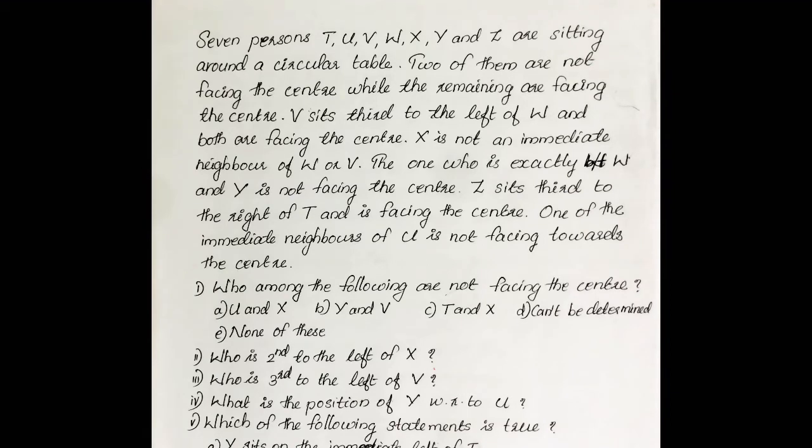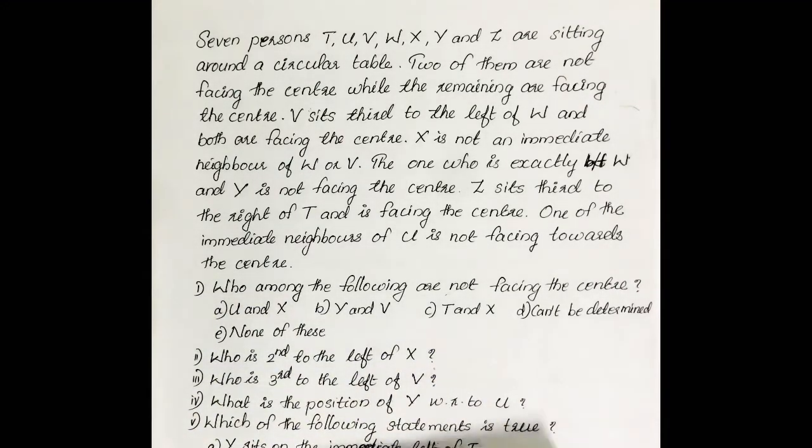X is not an immediate neighbor of W or V. The one who is exactly between W and Y is not facing the center. Z sits third to the right of T and is facing the center. One of the immediate neighbors of U is not facing towards the center. This is the question. This is also a circular arrangement.